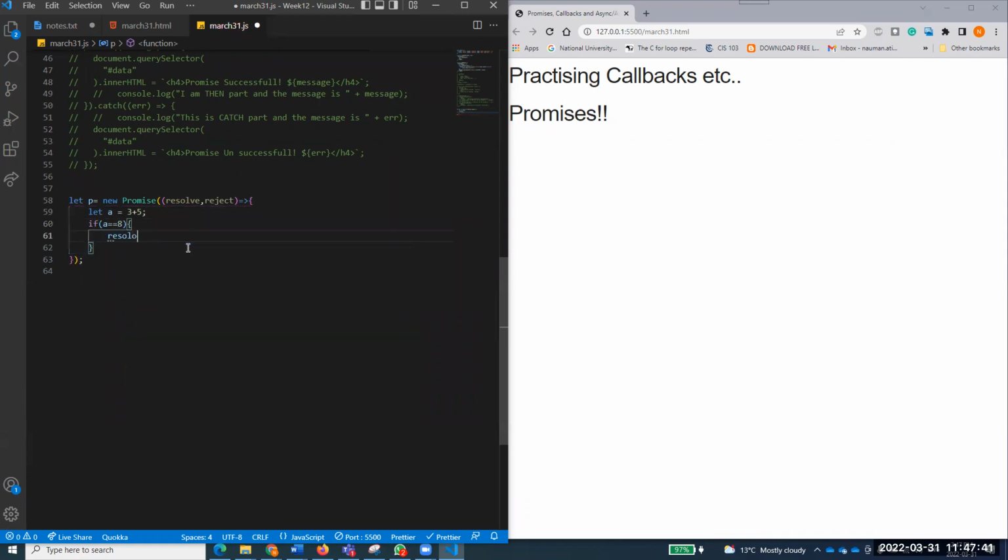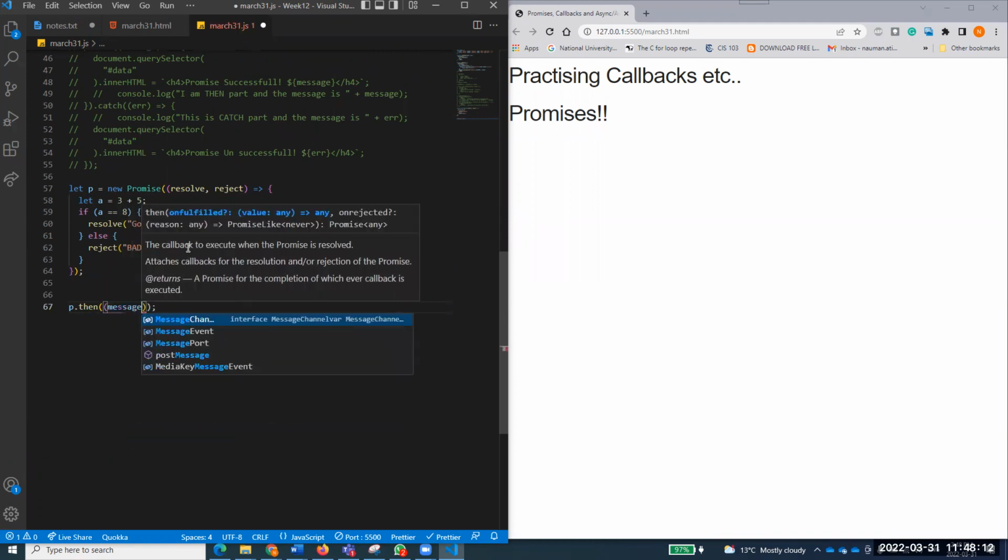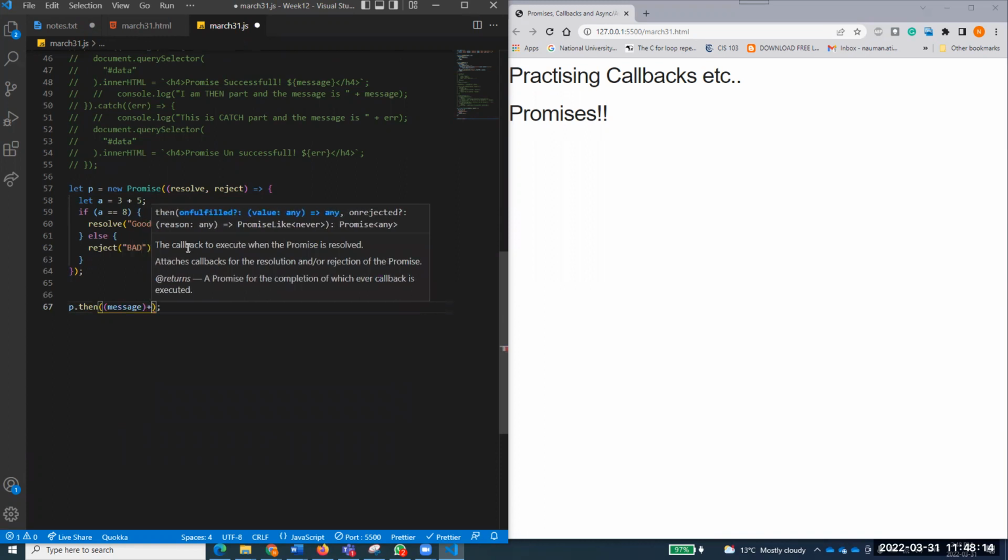resolve with the message good, right? Else reject bad. I've created a new promise which calculates a, and that a might be coming from a file or something else. After that comes the resolve or reject. Now, if I want to call this promise, I'll say p.then, which will accept a callback function that will receive a parameter of message, because the message will be passed from there.